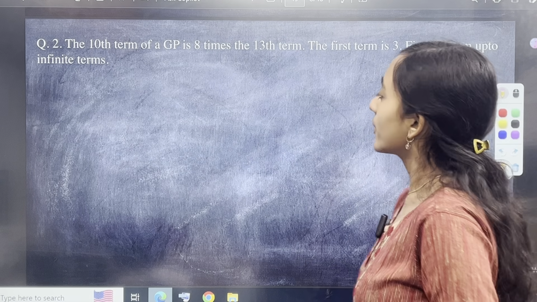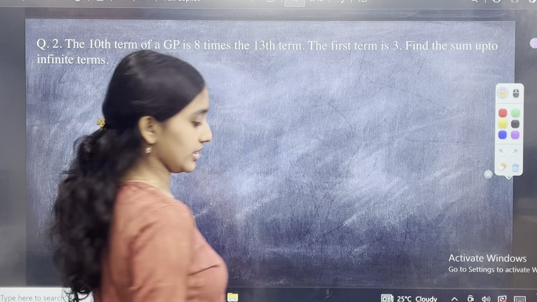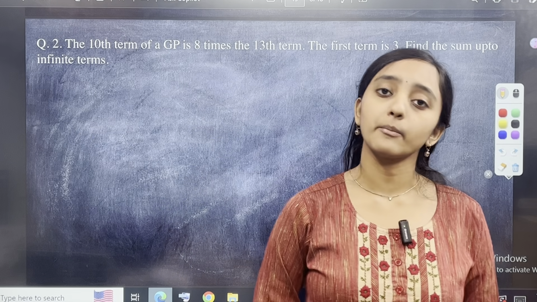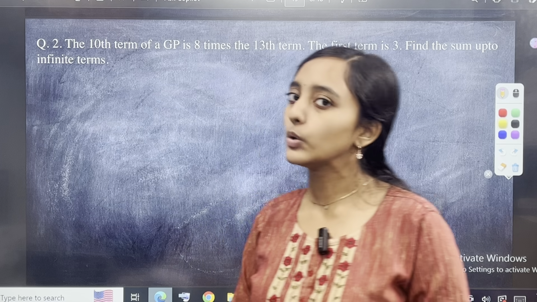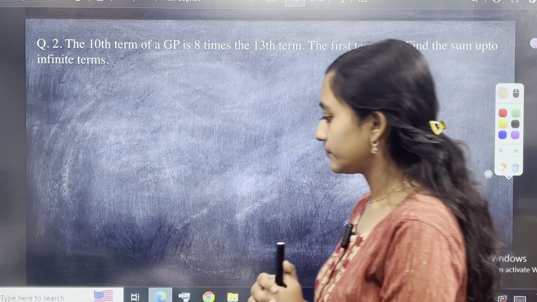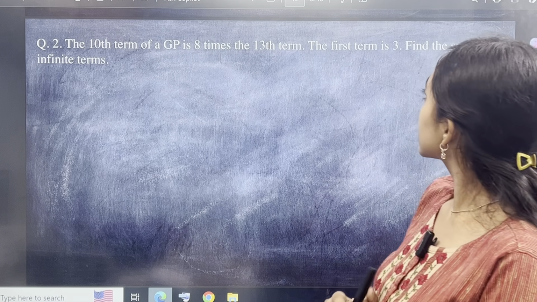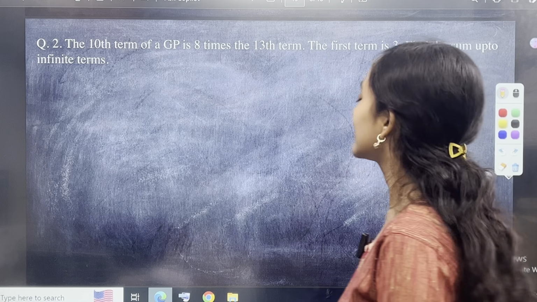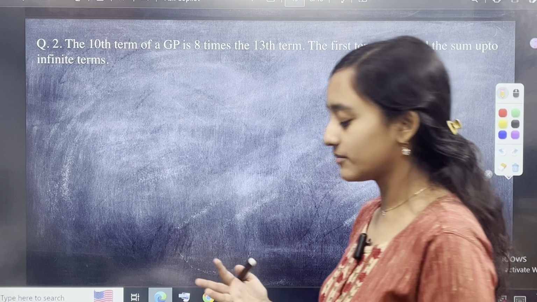चलो. The question is, the 10th term of a GP is 8 times the 13th term. This is a question that I saw in one of the sample papers, and I thought that you need to be knowing this type of question. The first term is 3. Find the sum up to infinite terms. Do you remember the formula for infinite terms of a GP?